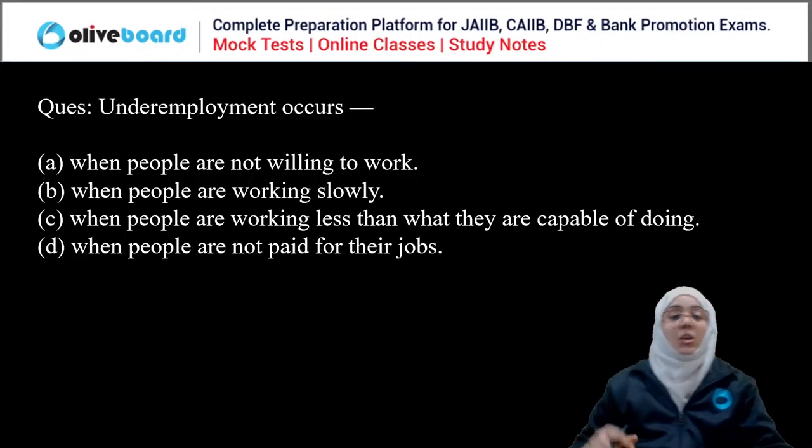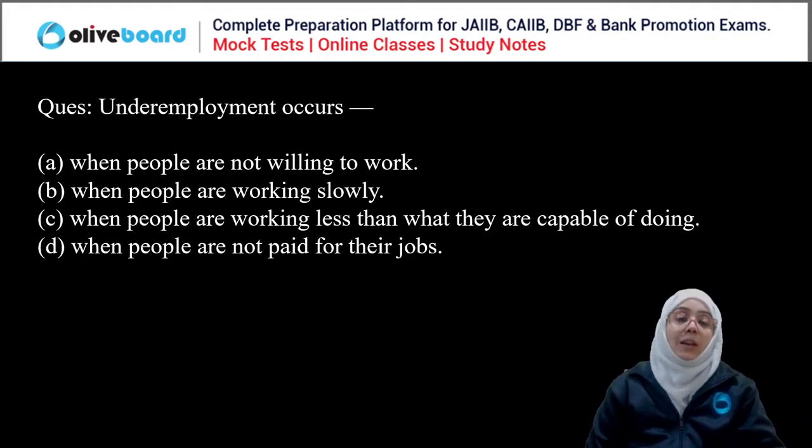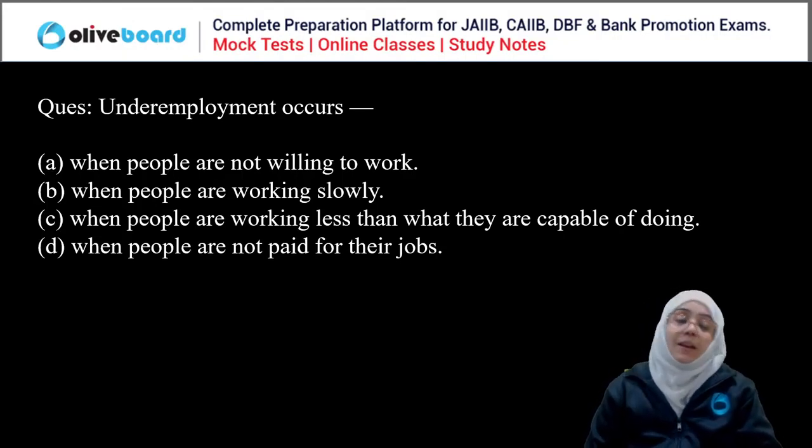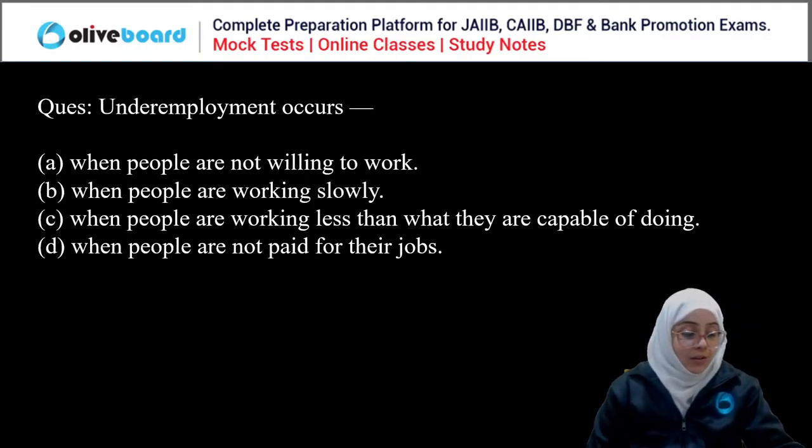Okay, next question. Underemployment occurs when? When people are not willing to work, when people are working slowly, when people are working less than what they are capable of doing, when people are not paid for their job. Underemployment is what, everyone?